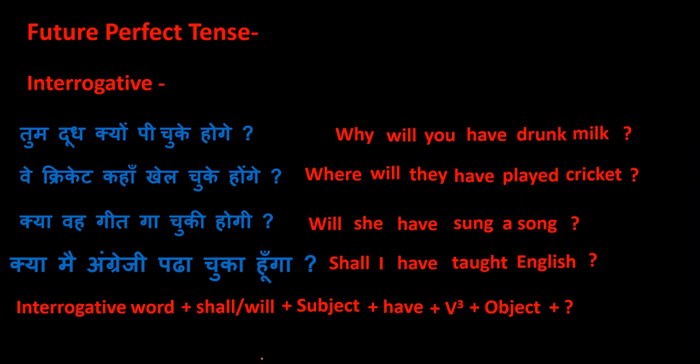Come to the next type of sentence, that is interrogative and negative. Actually, if there is a negation of work given in a sentence of interrogative also, then you have to use not after the subject. Just like, why will you not have drunk milk? Where will you not have played cricket? Will she not have sung a song? Shall I not have taught English? So in this way you have studied all types of sentence in future perfect tense.